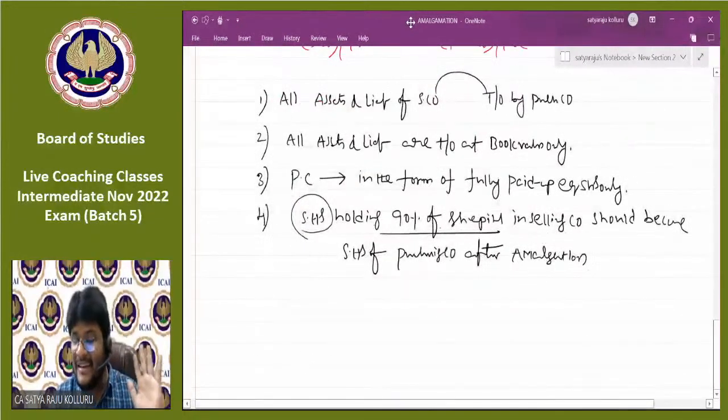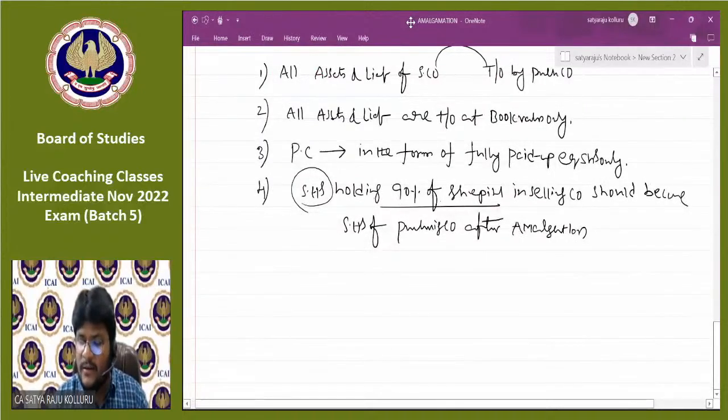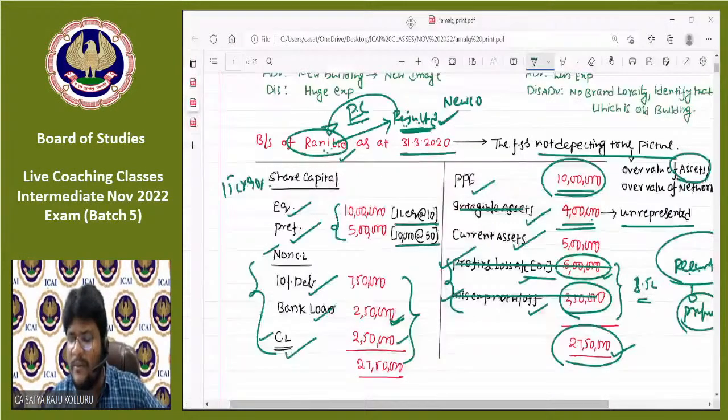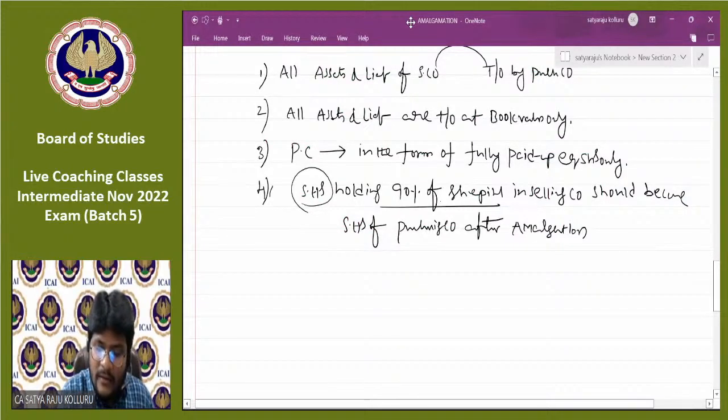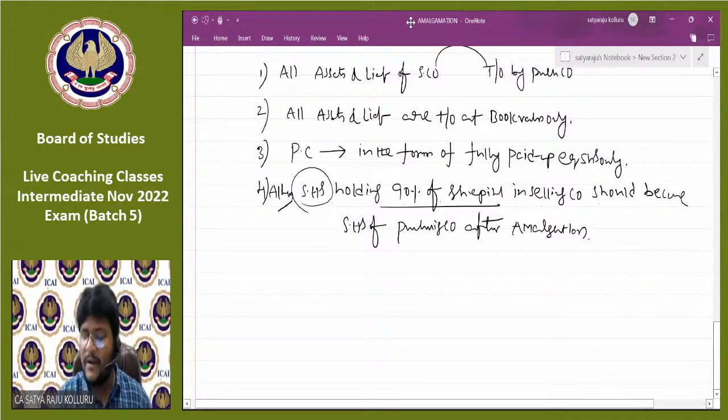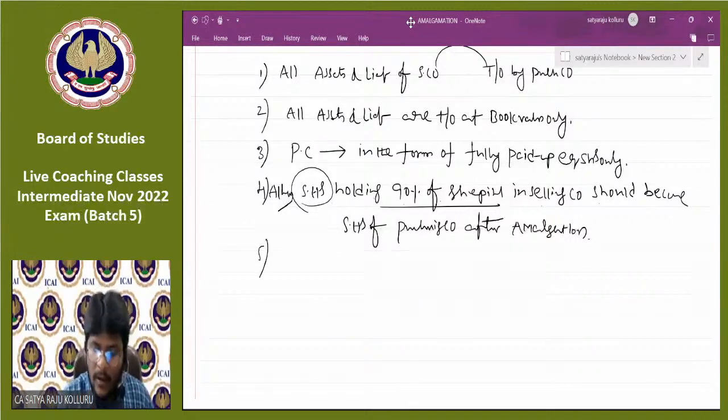Next, this is "at least", guys. So all the 100% shareholders of the selling company can become the shareholders of the purchasing company. Yes, they are using the words at least: at least shareholders holding 90% of the share capital in the selling company should become the shareholders of the purchasing company after amalgamation.